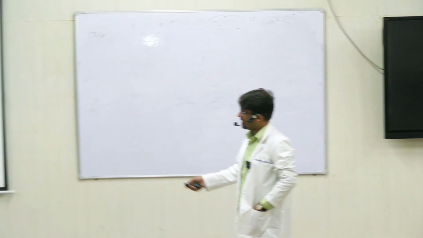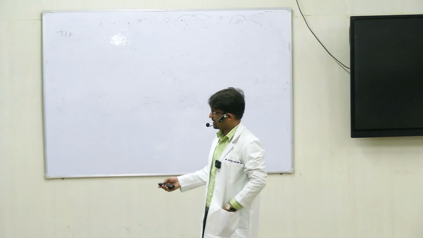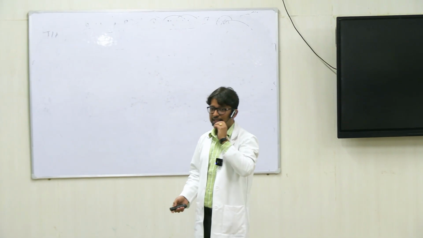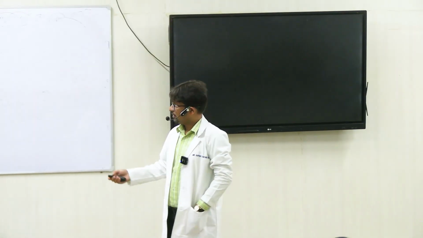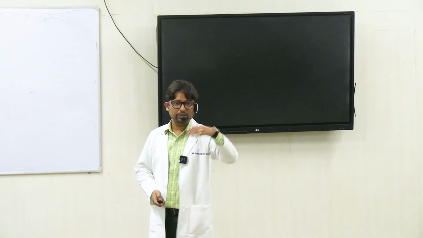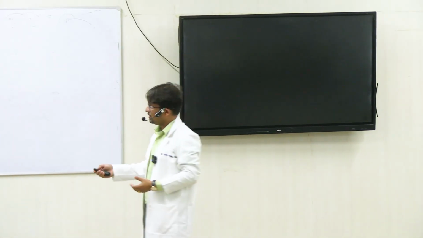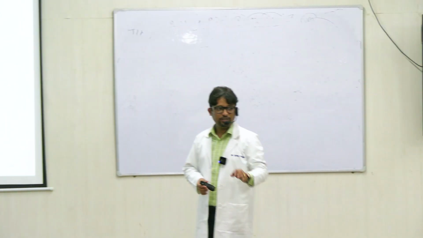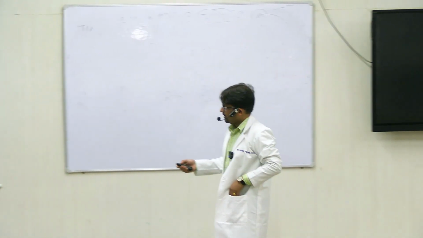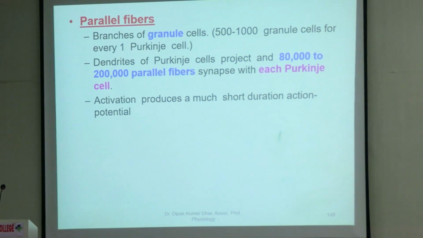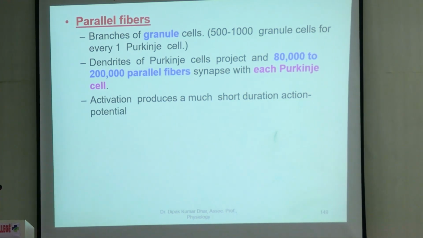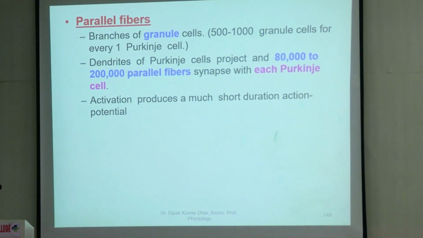Now talking of the parallel fibers. We have just seen in the picture that parallel fibers are derived from granule cells. Here also the number is an enormous amount. There are 500 to 1000 granule cells for every Purkinje cell. And the dendrites of the Purkinje cells, we have shown, are in the form of a T, and the Purkinje fiber dendrites project into the arms of the T.